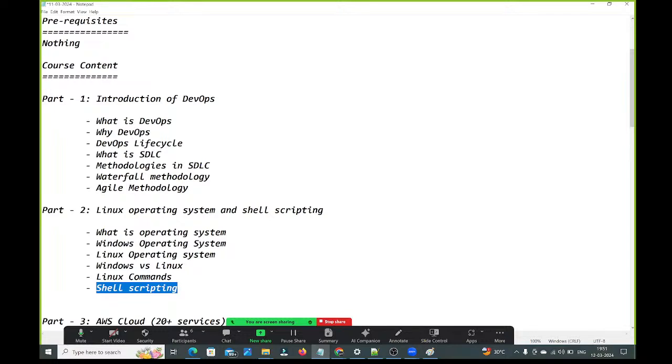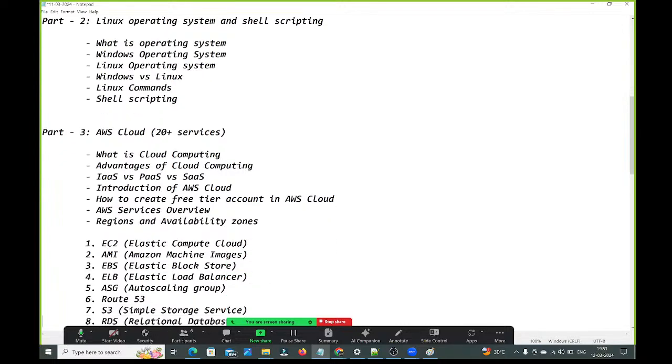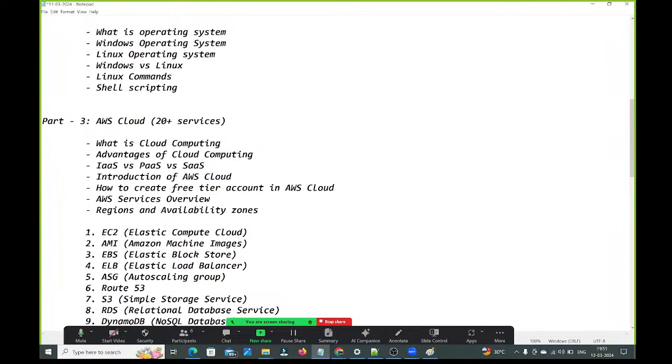Okay, as part 2, we are going to learn Linux operating system and shell scripting. Then we will come to part 3. What we are going to cover in part 3? AWS Cloud. How many services we are going to cover? 20 plus services. Before jumping to the actual services, first I will give the overview.